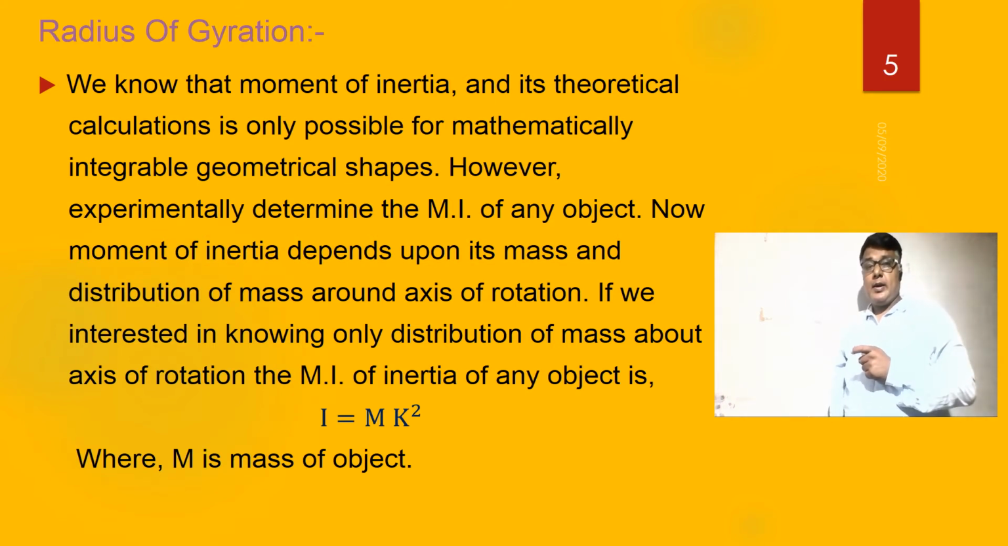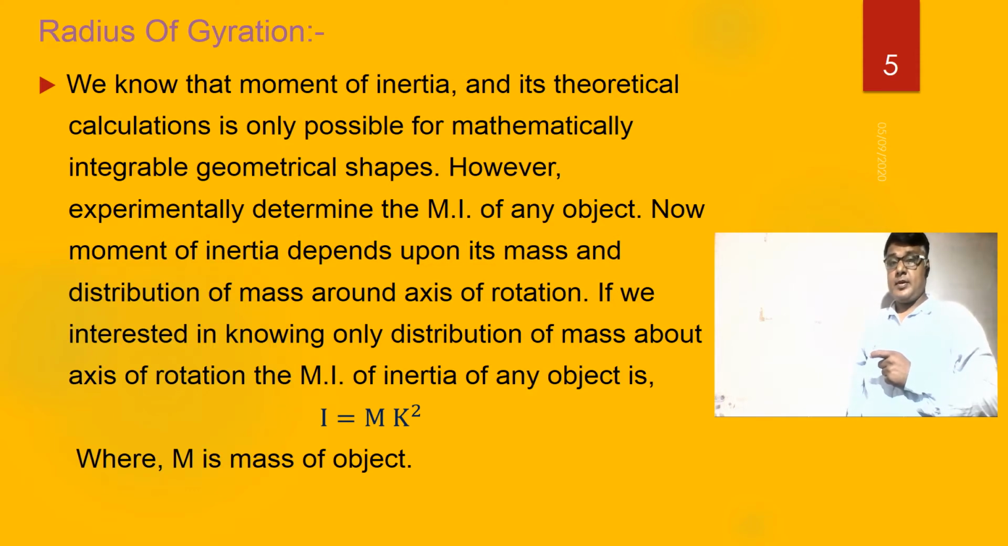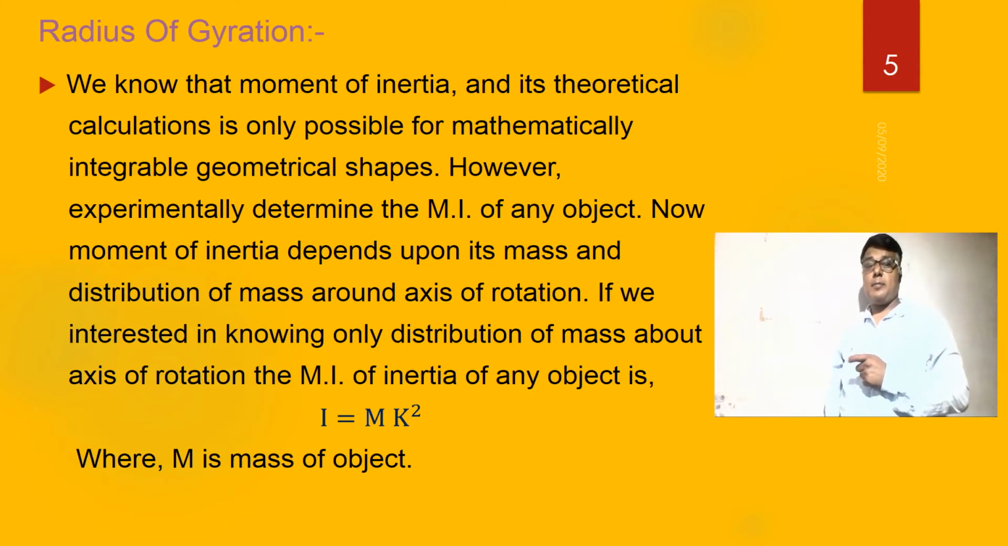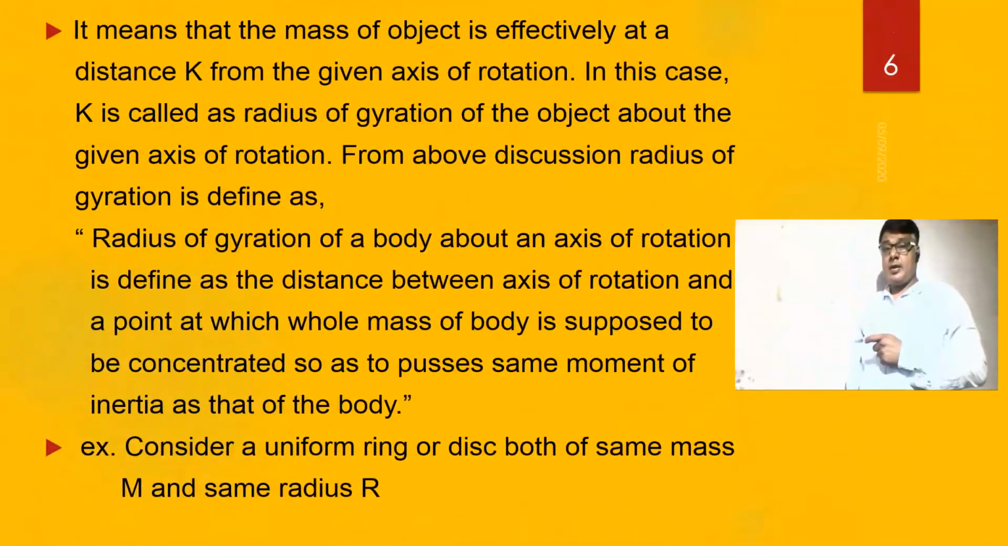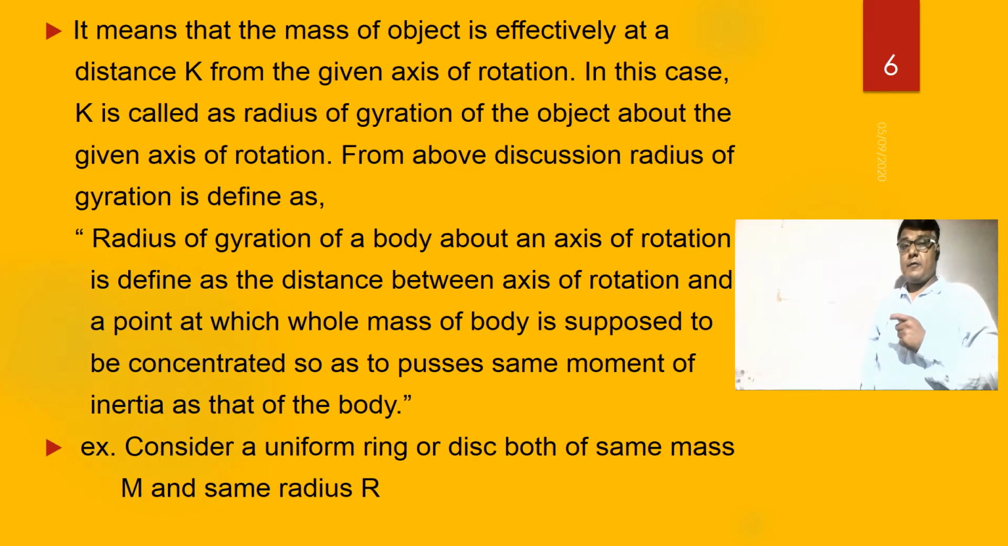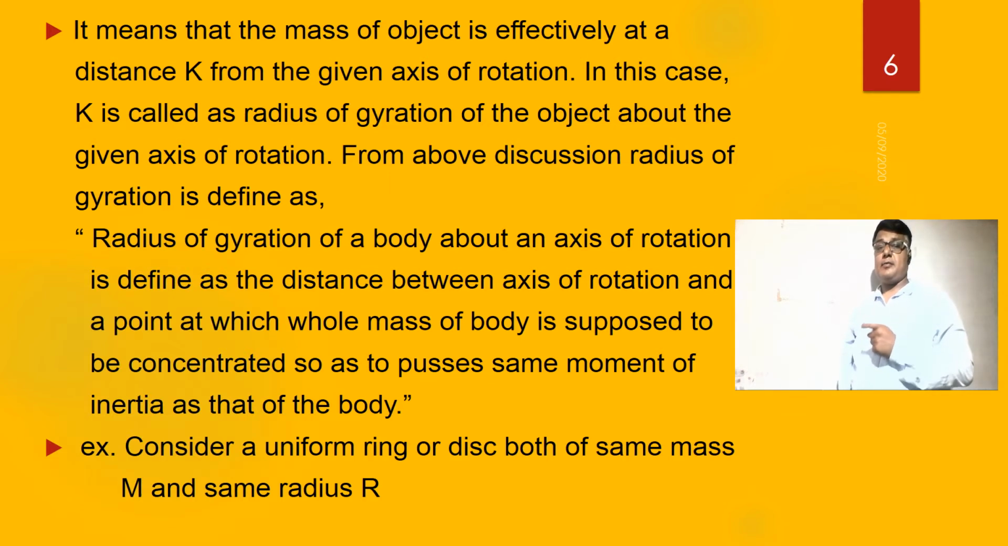If we are interested in knowing the distribution of mass about the axis of rotation, the moment of inertia of any object is I is equal to mk square. Here m is the mass. It means the mass of the object is effectively at a distance k from the given axis of rotation.